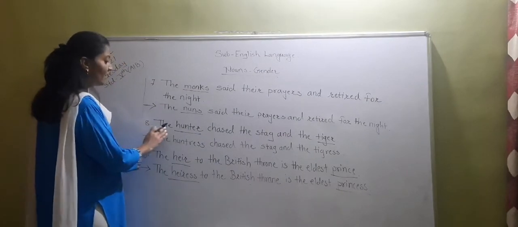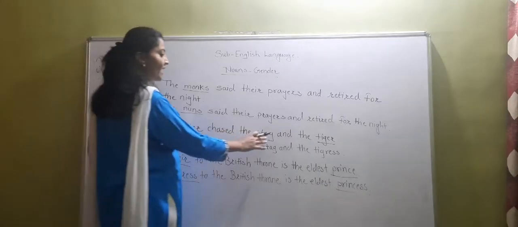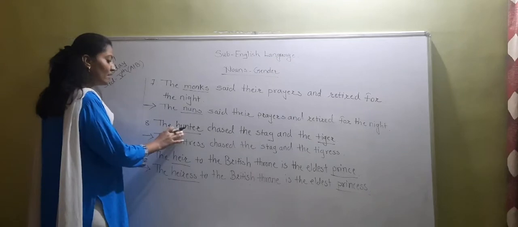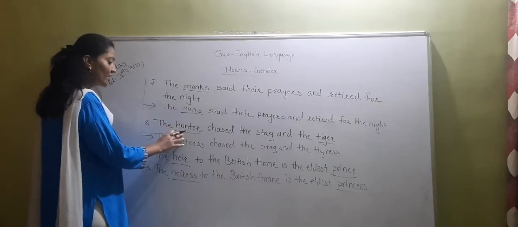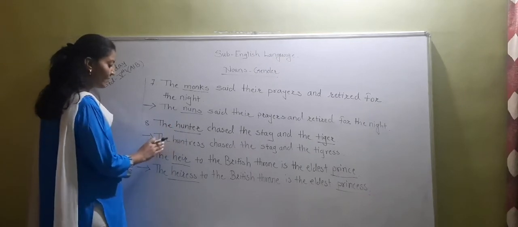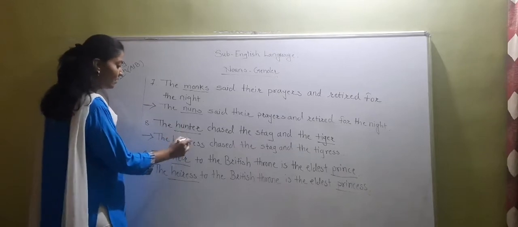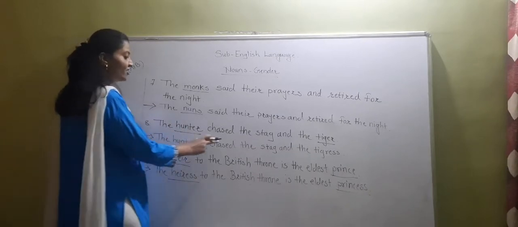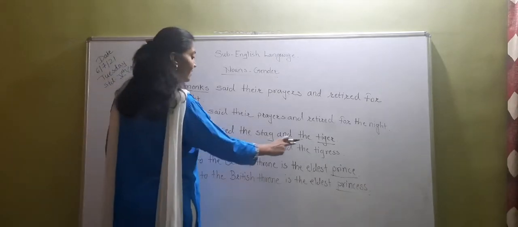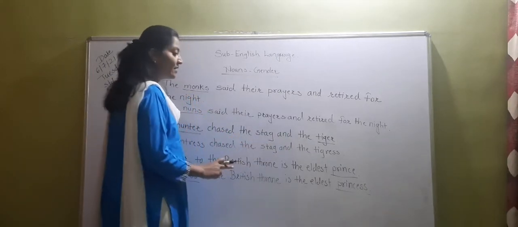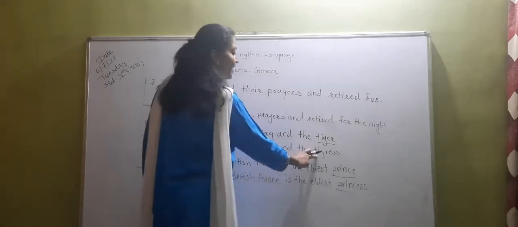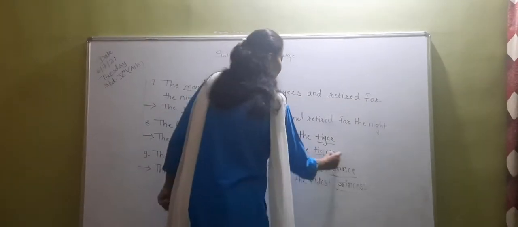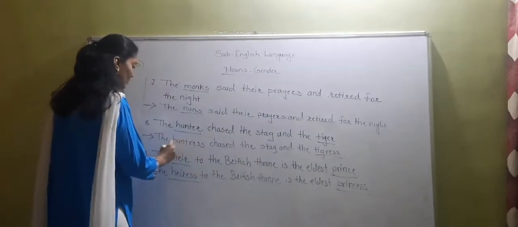Now 8-1, the hunter chased the stag and the tiger. So hunter is the masculine gender and you have to make it feminine. The huntress. What is the feminine gender of hunter? Huntress. The huntress chased the stag and the tigress. Tiger का feminine gender क्या है? Tigress. Okay? I forgot to underline this. You have to underline these words also.